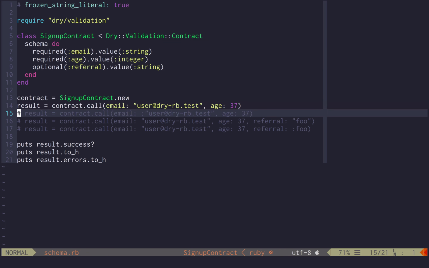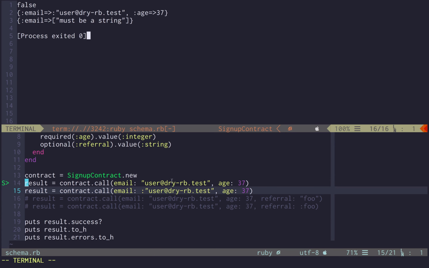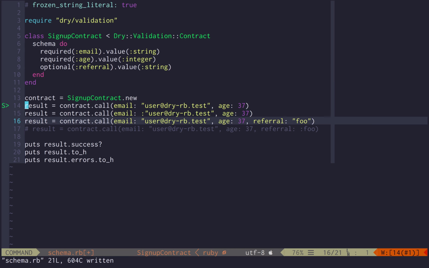But what if now we give to the contract a symbol instead of a string for the email? Now it complains, it returns that value, but it also says that the email must be a string, so the data violates the contract that we set. And the same goes for the referral.